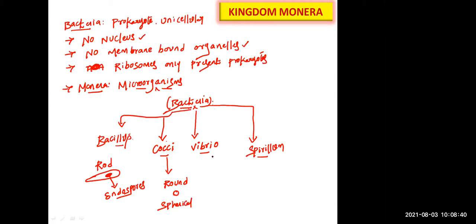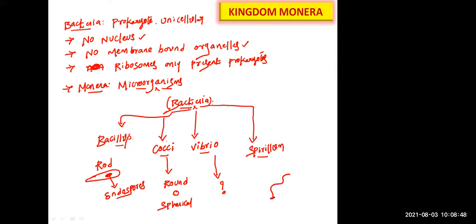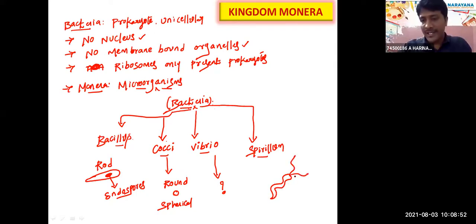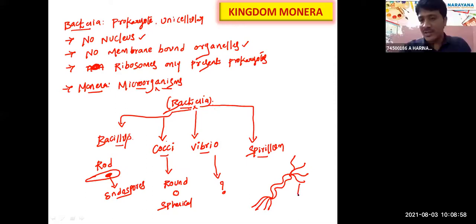Vibrio comma. What is the shape of Vibrio? Comma shape. Spirillum is spiral shape, but the important character of spirillum is that both ends have flagella.